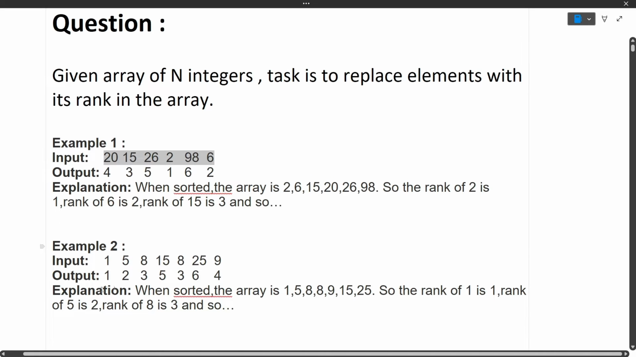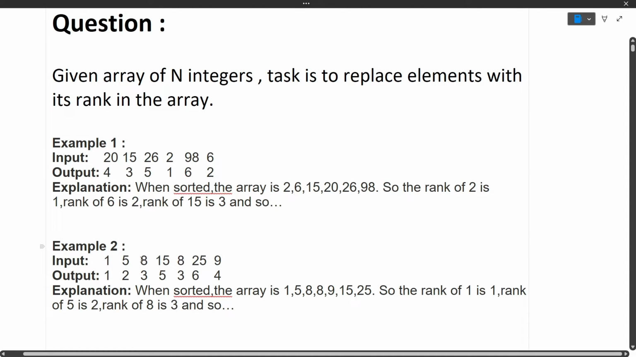Now let's see the second example. Here also the concept is the same. The first rank will be given to the element that is smallest in the array, in this case 1. The highest element is 15, so the highest rank will be 5. But you will say that the total elements in the array are 6, so the highest rank should obviously be 6. But no, see here, two elements are repeated, 8 and 8. So only one rank can be given to a particular element.